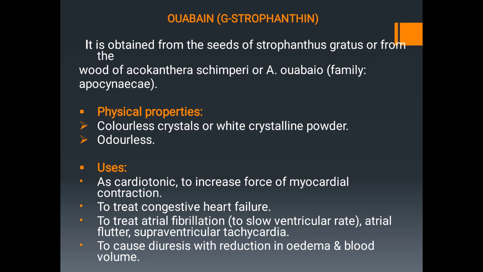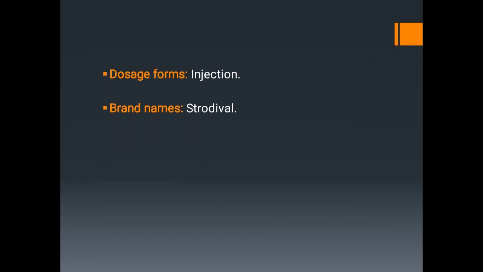Uses: as a cardiotonic to increase force of myocardial contraction, to treat congestive heart failure, treat atrial fibrillation, atrial flutter and supraventricular tachycardia, and to cause diuresis with the reduction in blood volume and edema. Formulations of ouabain are injection and brand name is Strodival.